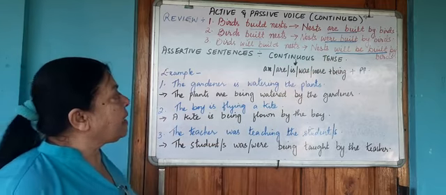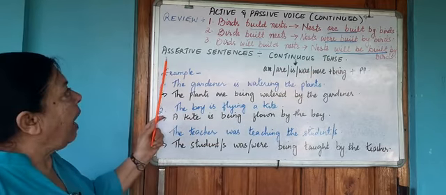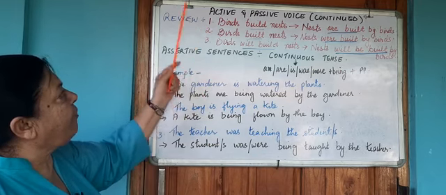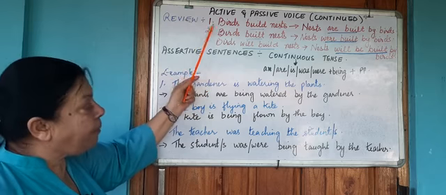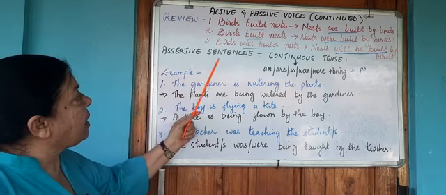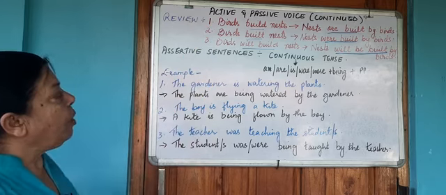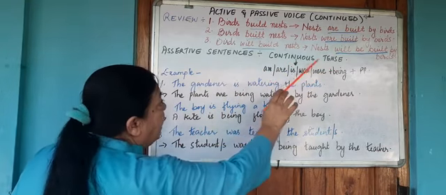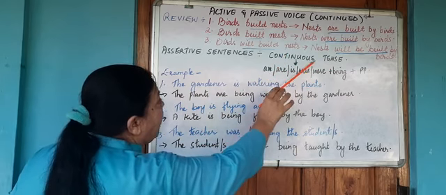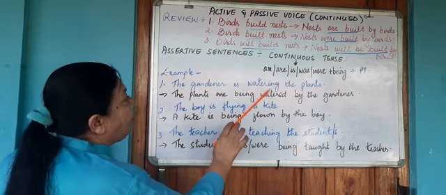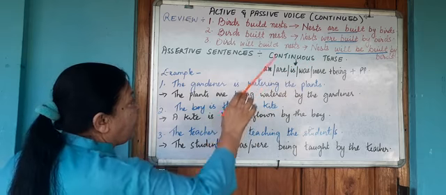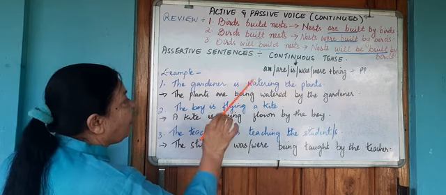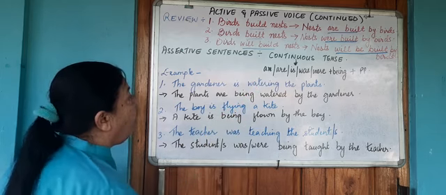Now, in today's class, we will see how we are going to change the same assertive sentences. Here also we have assertive sentences or statements. This time we are going to change the tense to the continuous tense. Now we know that the continuous tense has an ing in the verb. The continuous tense has the ing where it shows that the action is taking place or going on.